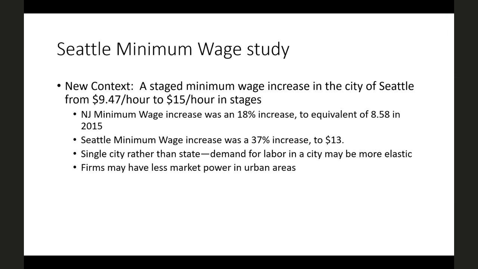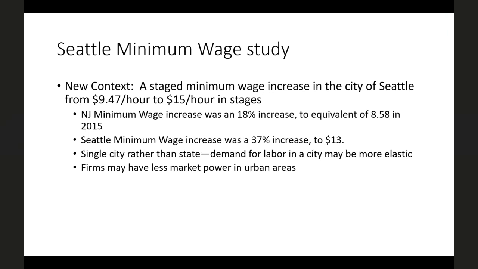On top of that, the increase from $4.25 to $5.05 is about an 18% increase in the minimum wage. An increase from $9.50 to $13 an hour is a 37% increase in the minimum. So Seattle increased its minimum wage more, and it increased it from a higher baseline.